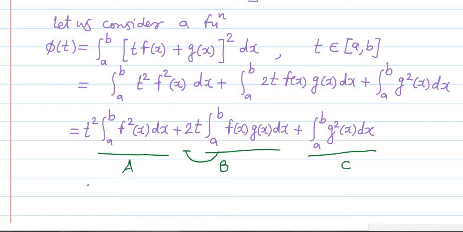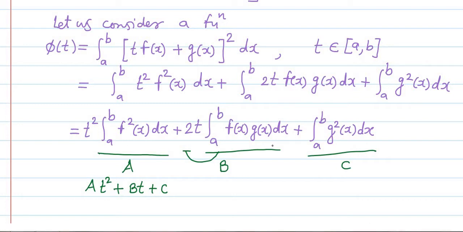Now it is in the form a t square plus bt plus c. This is quadratic in t, where a is the first one here, this is b, and this one is c.